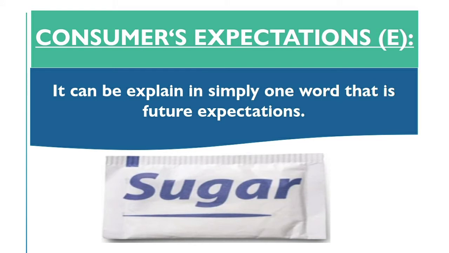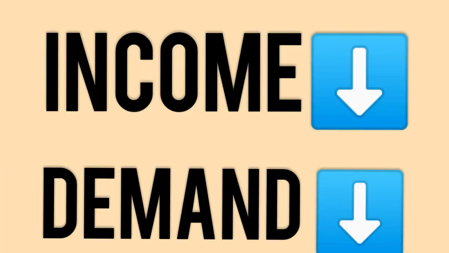Now this consumer expectation is also about income. If the consumer is expecting that his income is going to become less in the near future, then what he is going to do is postpone all the consumer durables that he was demanding. For example, he can demand a car or a TV.